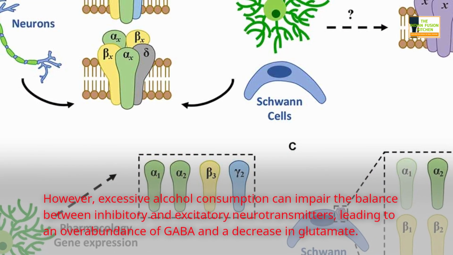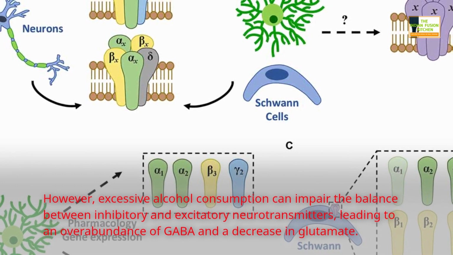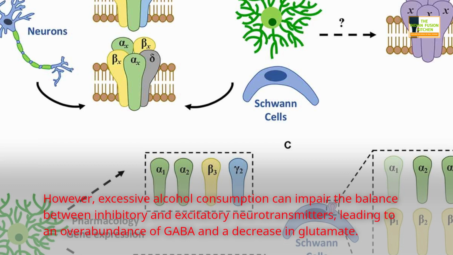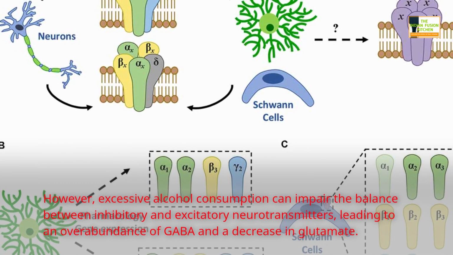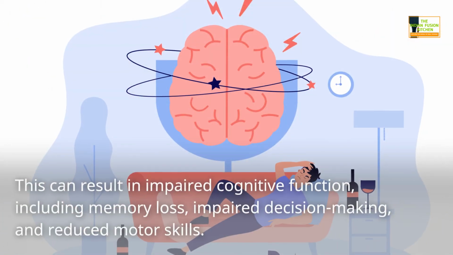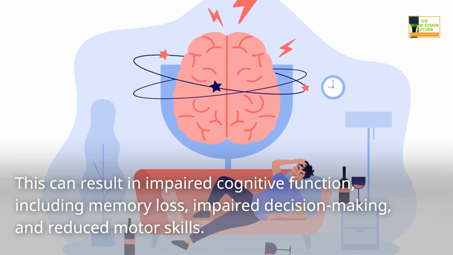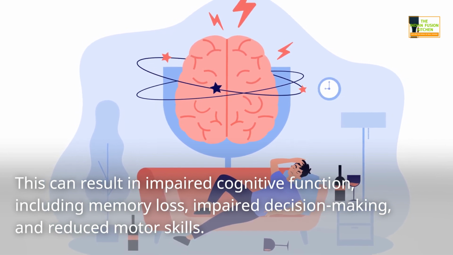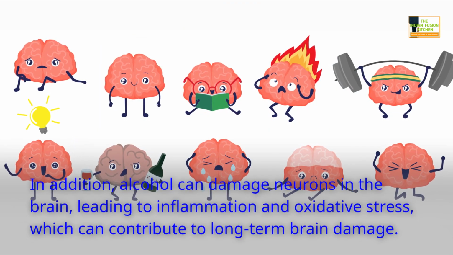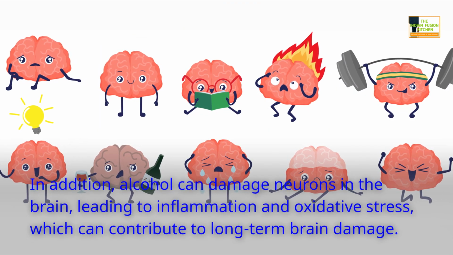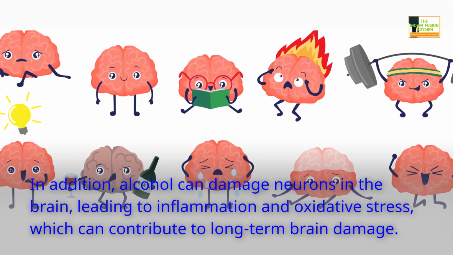However, excessive alcohol consumption can impair the balance between inhibitory and excitatory neurotransmitters, leading to an overabundance of GABA and a decrease in glutamate. This can result in impaired cognitive function, including memory loss, impaired decision-making, and reduced motor skills. In addition, alcohol can damage neurons in the brain, leading to inflammation and oxidative stress, which can contribute to long-term brain damage.